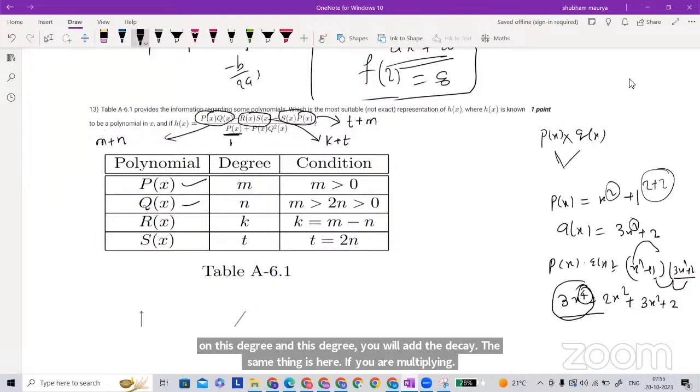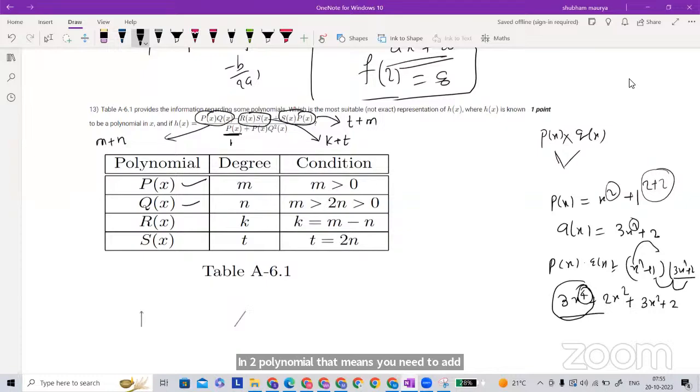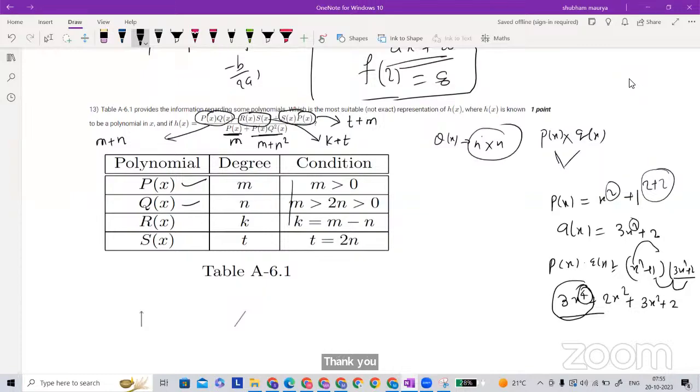Now here this degree is m. What would be this degree? m plus n square. Because it is a square, you are multiplying two times q(x), and q(x) has degree n. Two times means n square will come. Now this condition will help you. Now just need to compare.